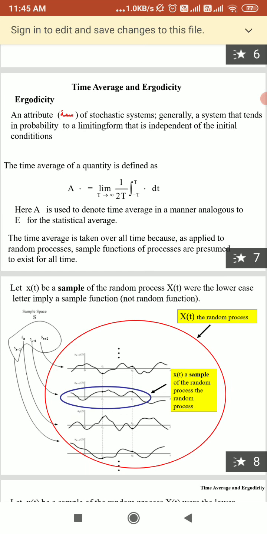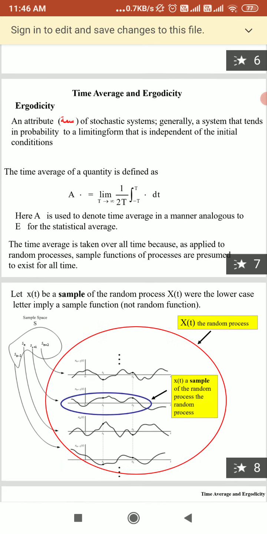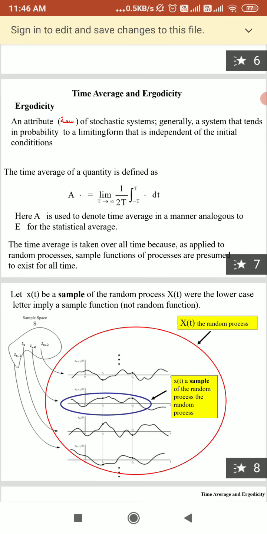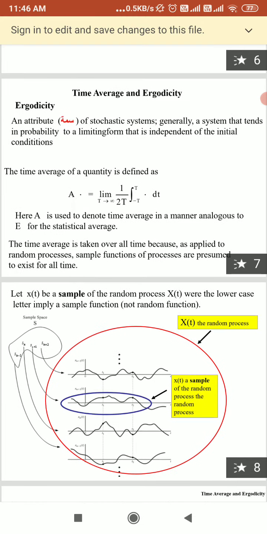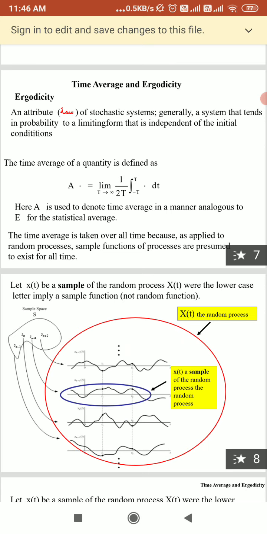We are calculating the time average as well as the ensemble average. Ensemble averages are calculated for the amplitude of sample functions at time t, and the time averages are for each sample function. If all the time averages are equal to the corresponding statistical averages, we can say that it is an ergodic process.